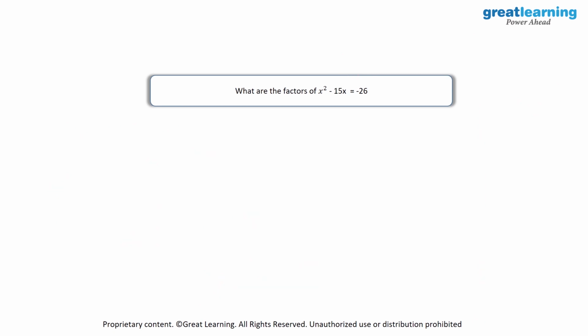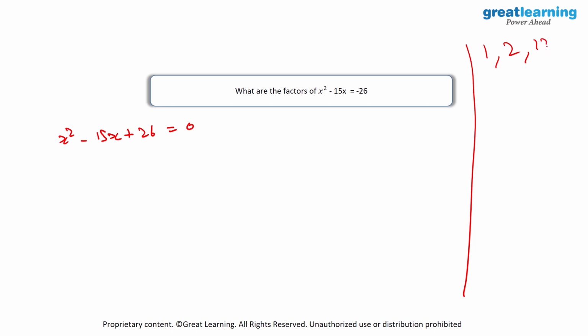We have our final quadratic equation over here, which is x square minus 15x is equal to minus 26. We'll have to start off by taking minus 26 onto the LHS because on the RHS we will only need 0. I will write this down as x square minus 15x plus 26 is equal to 0. I'll have to list down the factors of 26, which are not many. So it'll be 1, 2, 13 and 26, and out of these we would need two factors where multiplying them will give us 26 and adding them will give us minus 15.